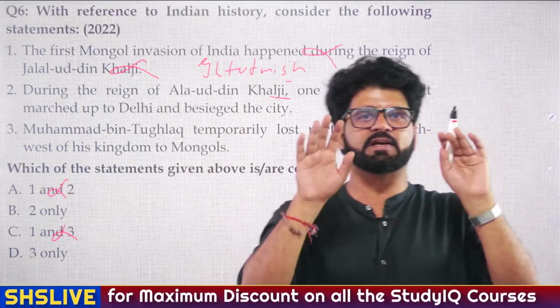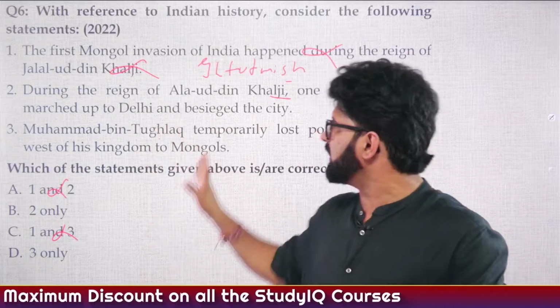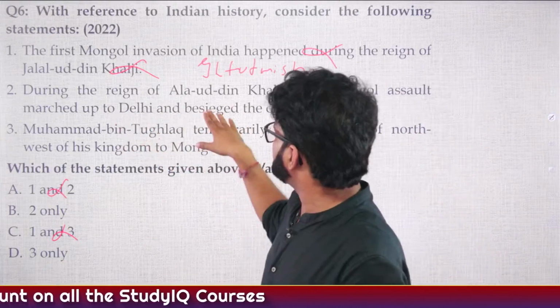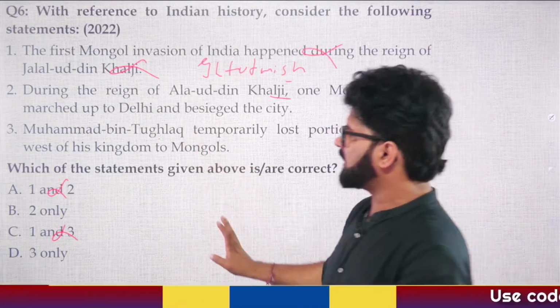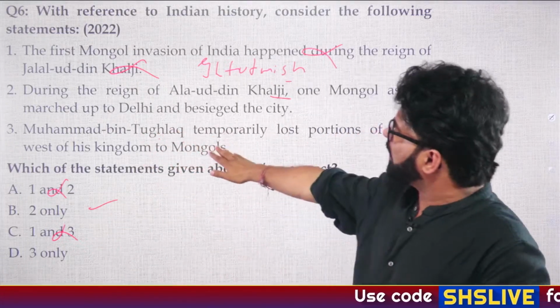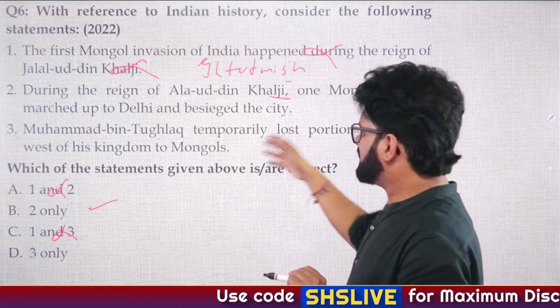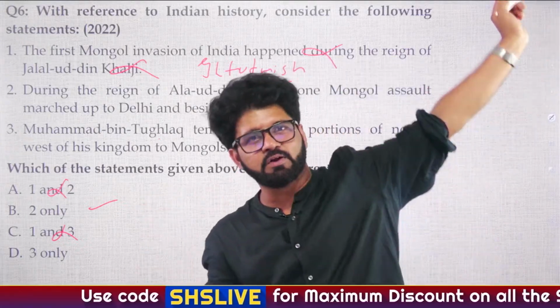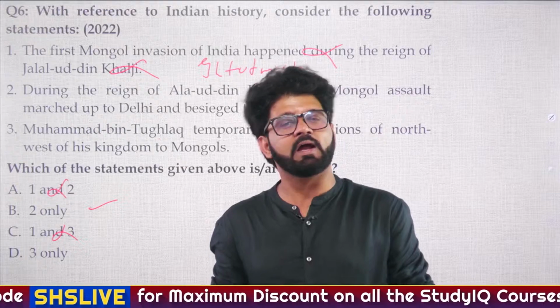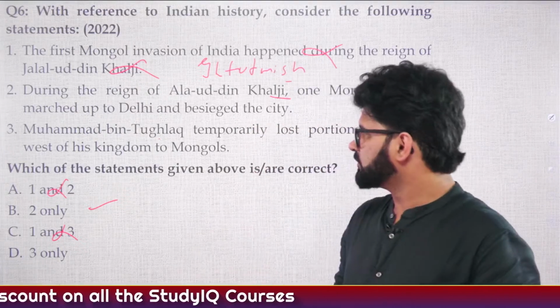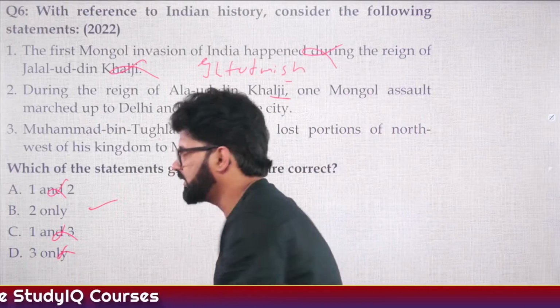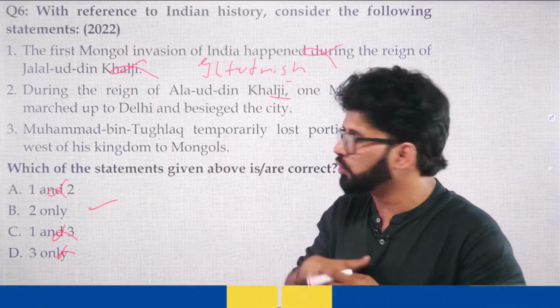We have discussed this. Alauddin Khilji faced attacks 6 times, including the Battle of Kili. They reached up until Delhi and besieged the city, but they were not able to do any further damage. So the second statement is correct. As far as Muhammad bin Tughlaq is concerned, I have told you, he did not lose a portion. He was like, we'll go to their area in Central Asia and we'll besiege their cities. But later on, they changed their mind. So second is correct, third is wrong. And the answer is B, that is 2 only. Fine.